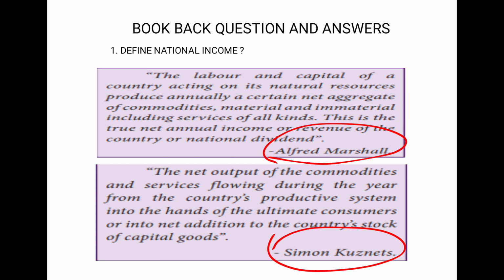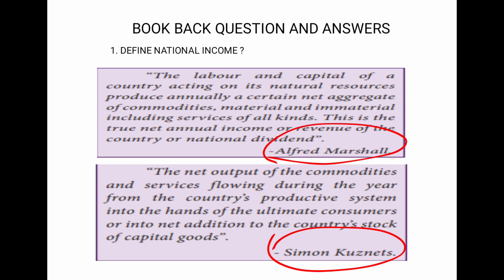So, what is Alfred Marshall's definition? "The labor and capital of a country acting on its natural resources produce annually a certain net aggregate of commodities, material and immaterial, including services of all kinds. This is the true net annual income or revenue of the country or national income." This definition is given by Alfred Marshall.